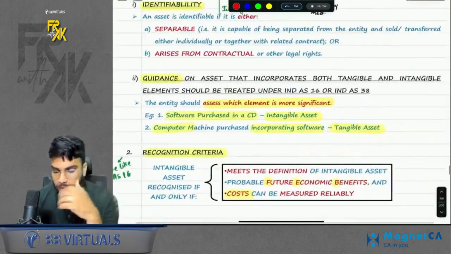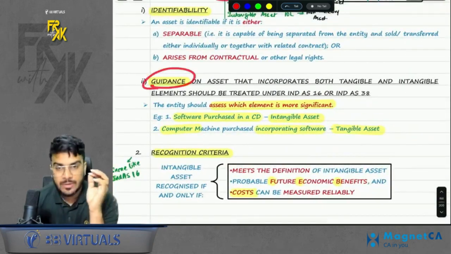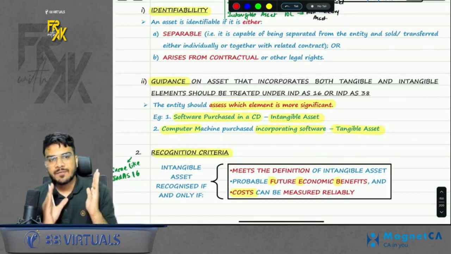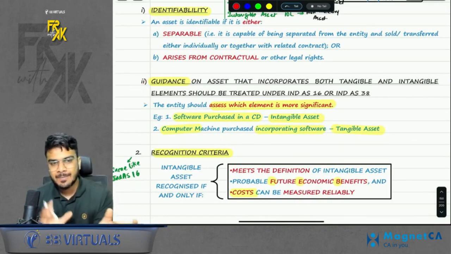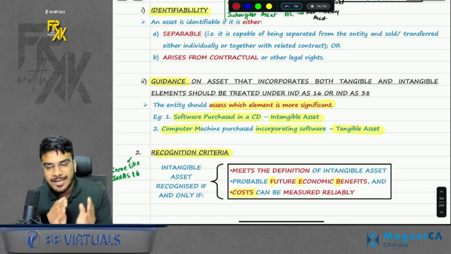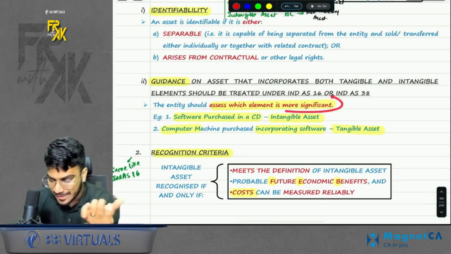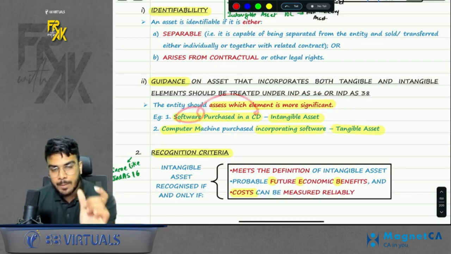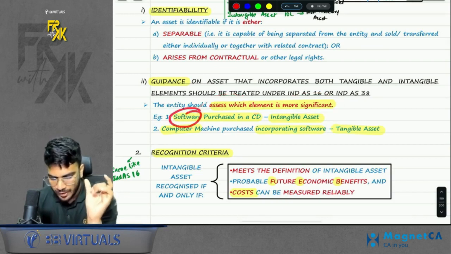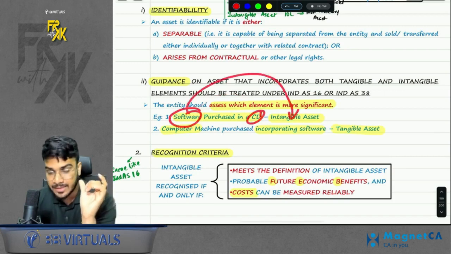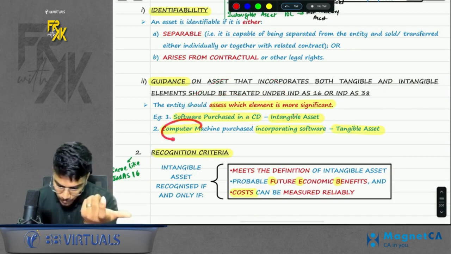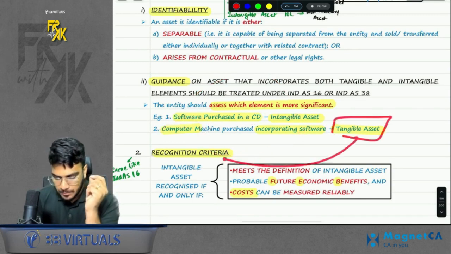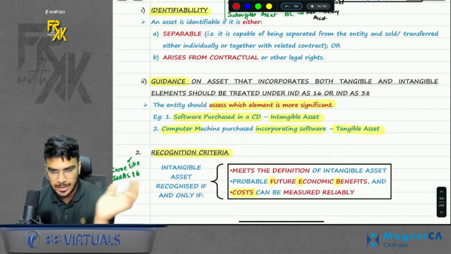Okay. Then apart from this, there was some guidance which was also given. What was the guidance talking about? It says when an asset has both elements, tangible as well as intangible, where will we classify the asset? You will have to see which is the more significant element. For example, if you are purchasing software on a CD, you are making the payment for the software and not for the CD. That means this will be classified as intangible. But when you are purchasing a computer, in which there is some software, you are making the major payment for the computer. That is why you will classify this as a tangible item, right?